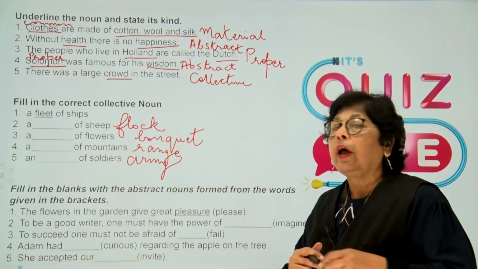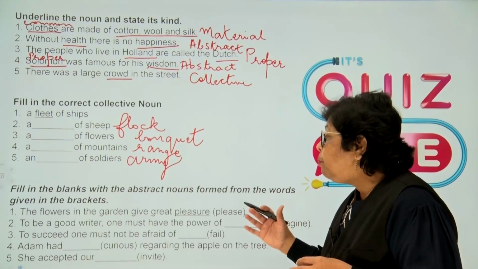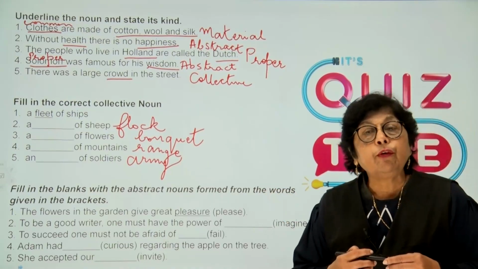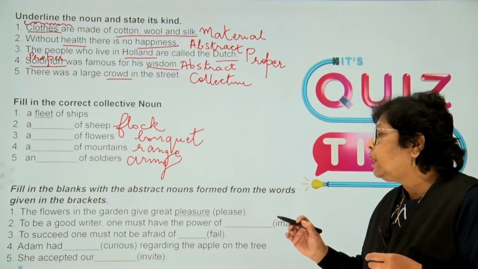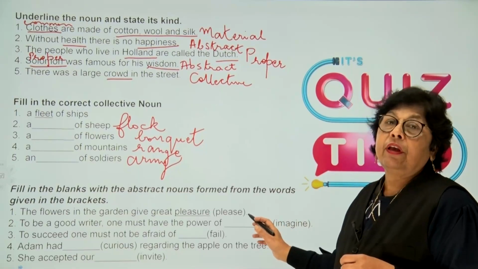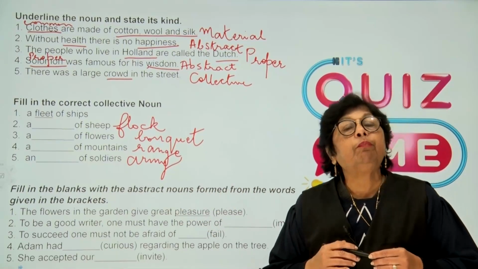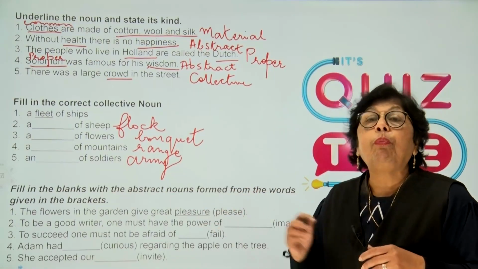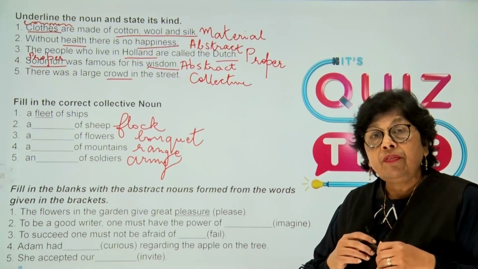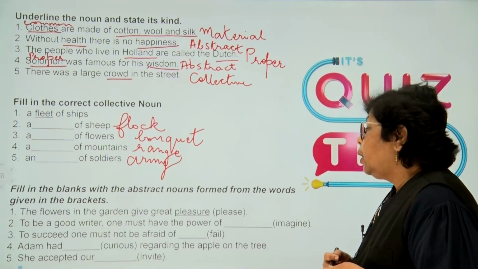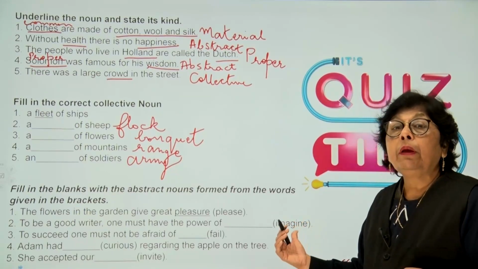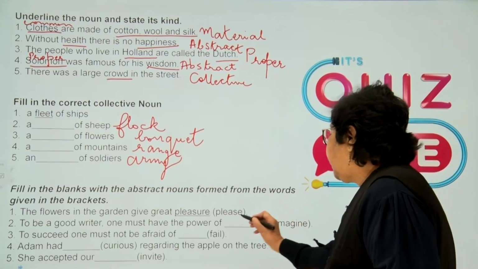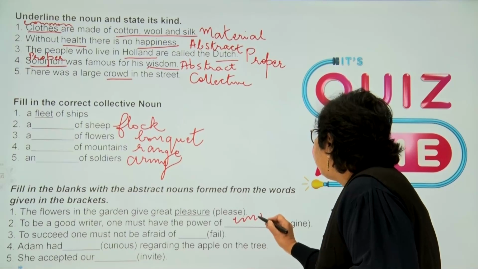Now, the third exercise that we have is fill in the blanks with the abstract nouns formed from the words. The first one is done for you, children: the flowers in the garden give great dash. Please is the word. How are we going to convert please into an abstract noun? For please, we change it to pleasure. The next sentence is: to be a good writer, one must have the power of imagine. What are we going to change imagine to, children? We are going to change it to imagination.